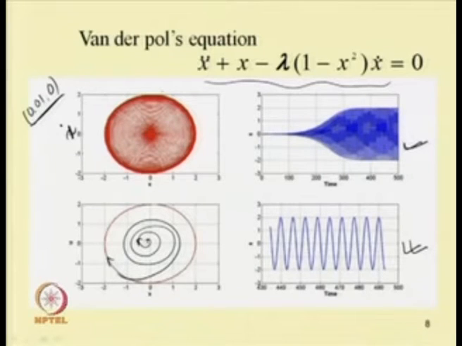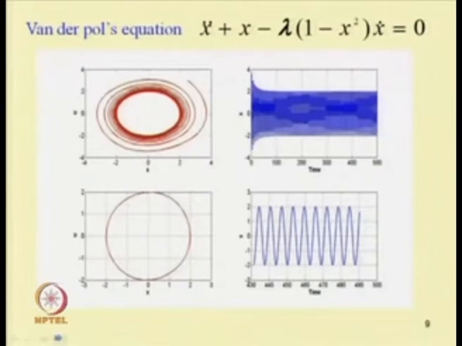Similarly, if you take another initial condition outside this limit cycle, taking this as the initial point, one can observe that with increase in time it approaches the same periodic orbit. So, these are the examples of limit cycle.